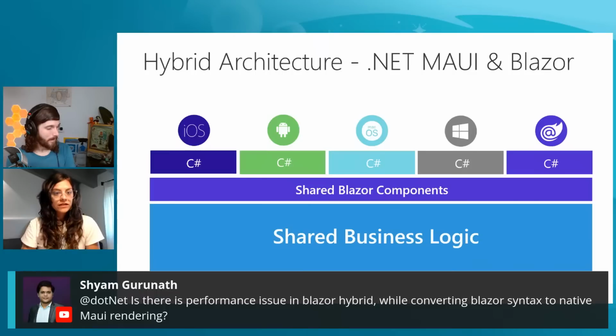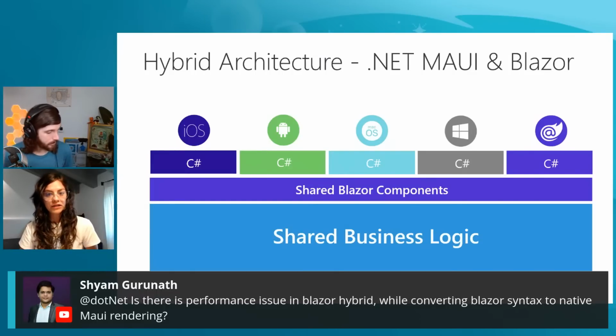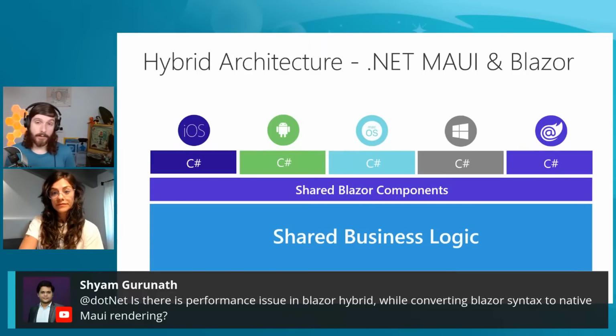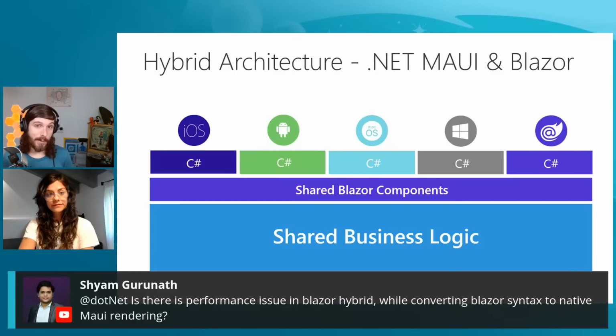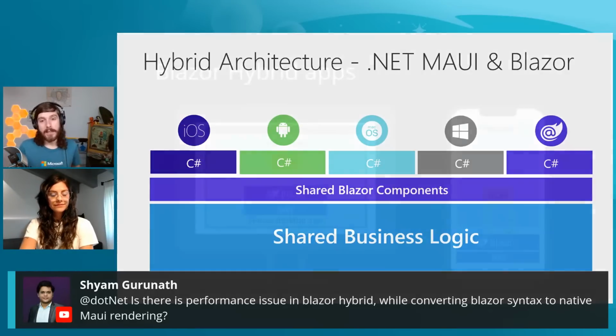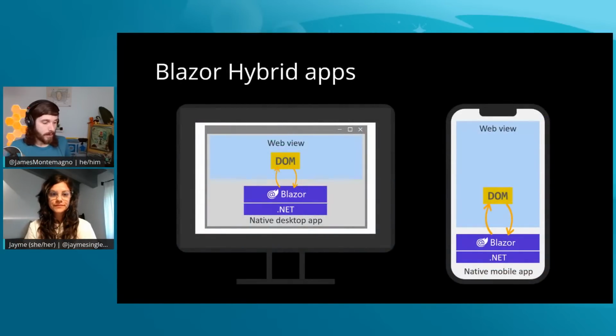Another question that we have is, is there a performance issue in Blazor Hybrid when converting from Blazor syntax to native MAUI? Yeah, great question. So, one, that's not what it does. Let me be pretty clear about this. As you'll see today, there is a Blazor web view control that you use. So when you're building these applications with Blazor Hybrid and you're using your Blazor and Razor components, those are specifically web UI. Inside of that, those are not native components. It's a web view, right? So in this example, you see it here.